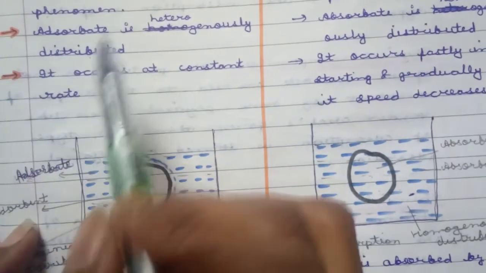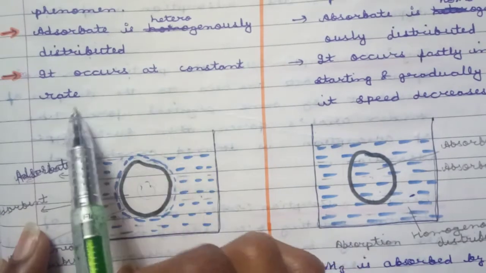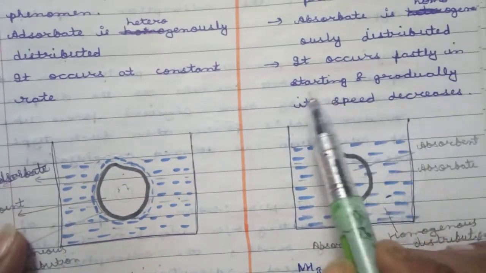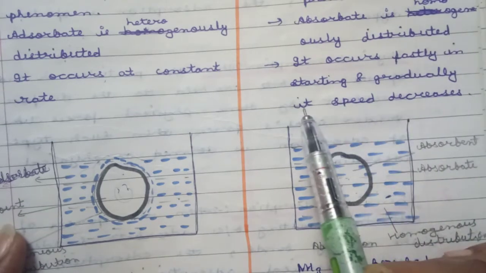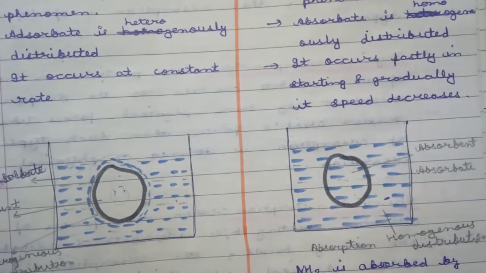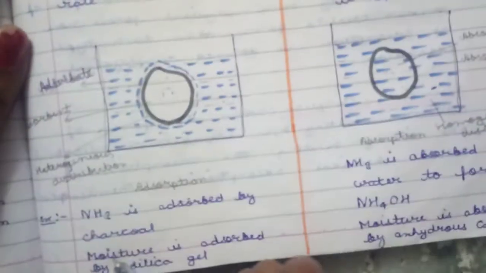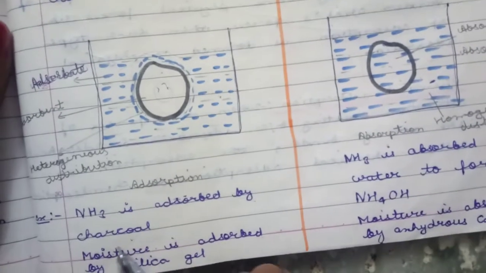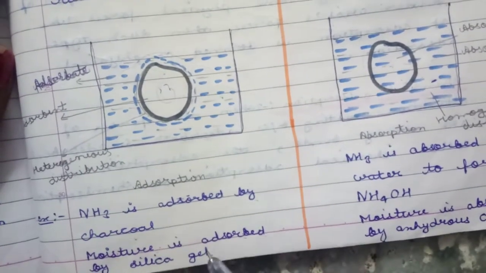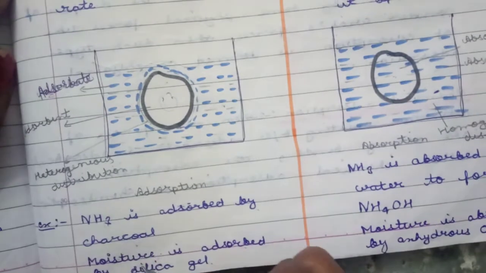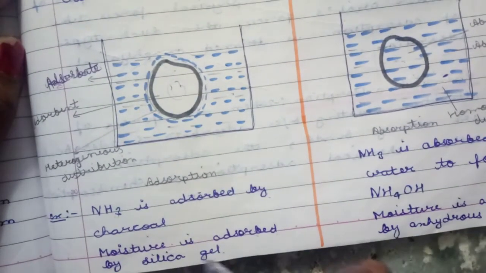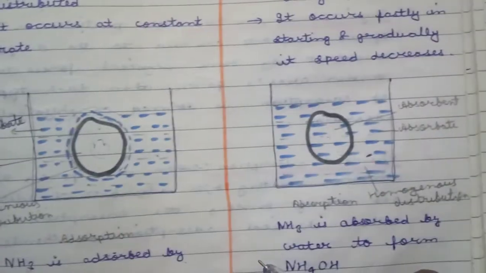Adsorption occurs at a constant rate, while absorption occurs fast in the beginning and gradually its speed decreases. Okay, examples. NH3 is adsorbed by charcoal, and moisture is adsorbed by silica gel. Here NH3, that is ammonia, and moisture are the adsorbates, and charcoal and silica gel are the adsorbents.